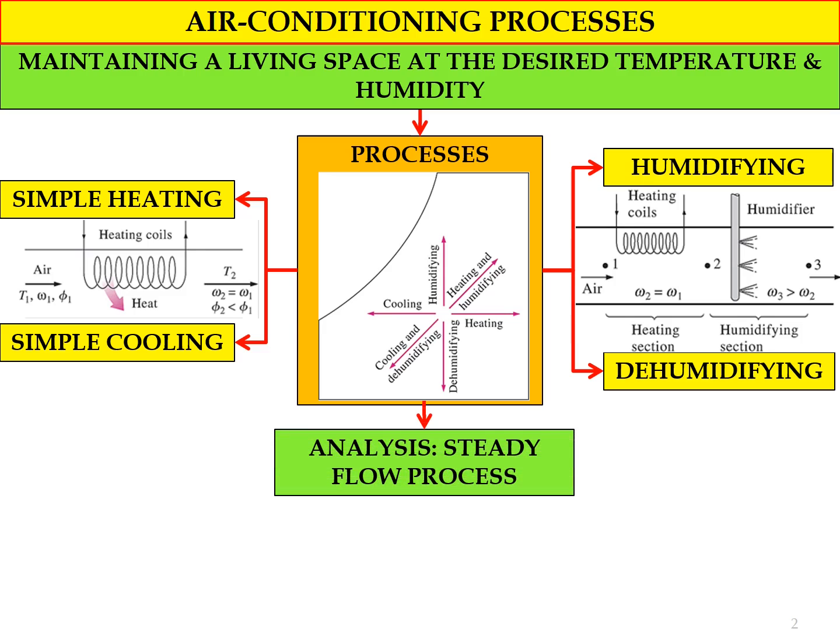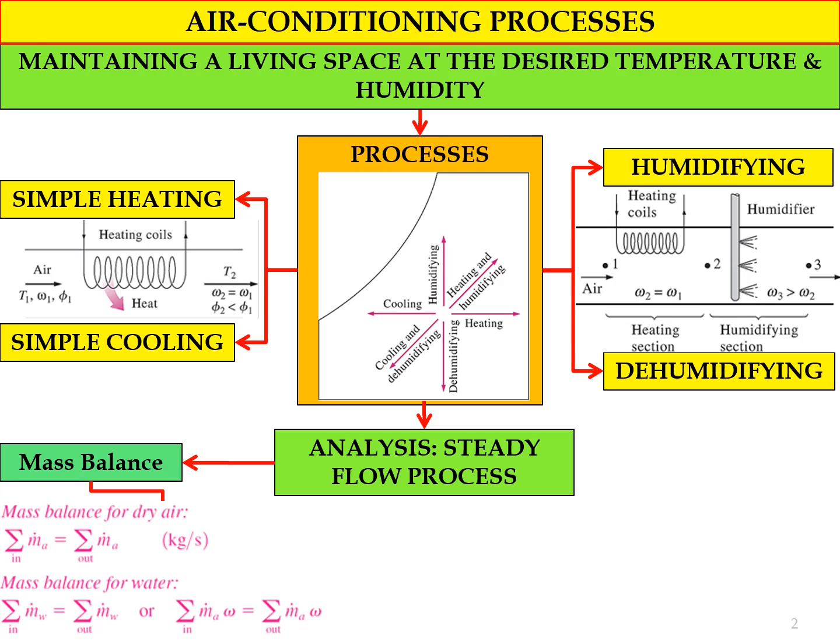In terms of analysis, in terms of the equations that can be used in these air conditioning processes, we will use the steady flow process, and we can implement the mass balance equation. So we have two types of mass balance equation. First, the mass balance equation for the dry air, where the mass flow rate in for dry air, m_a dot, equals the mass flow rate out for the dry air. The second is the mass balance equation for the water vapor, where the total mass flow rate for water vapor in will be equal to the total mass flow rate for water vapor out.